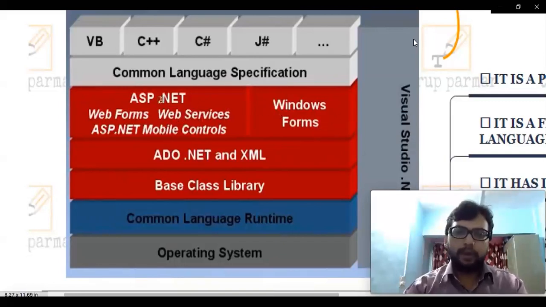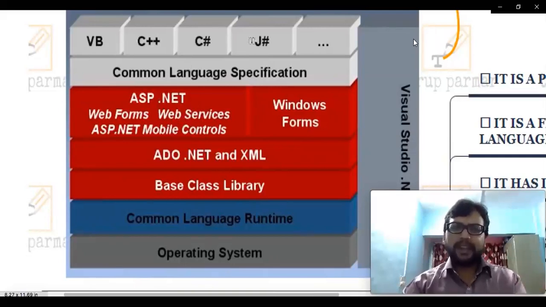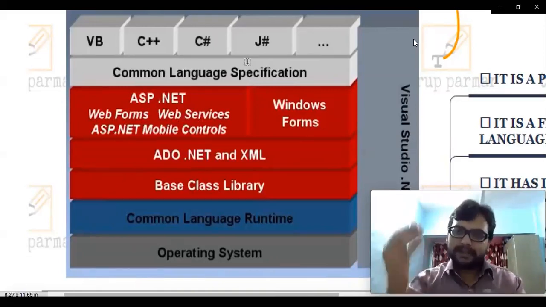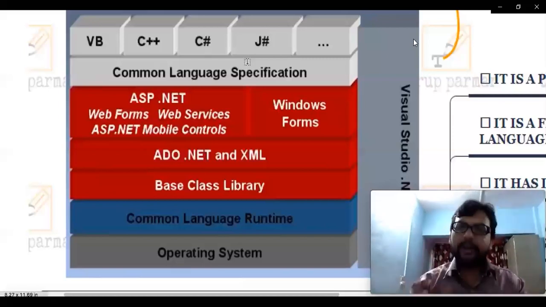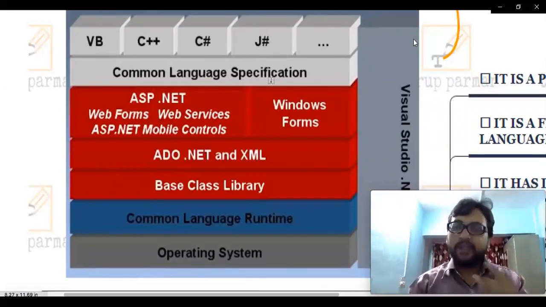So, above this particular part we have the common language specification. That means you develop an application in any of the above languages, and it executes or runs those applications in the same, common way. I hope this point is clear. For all these different languages, we have common specifications only, so we are not that concerned. Now remember, this is a very important concept.